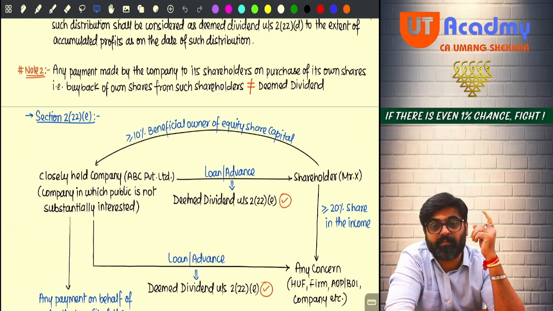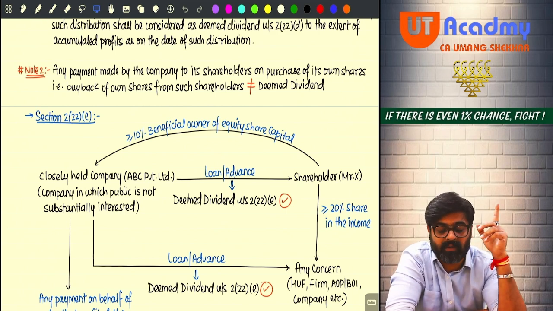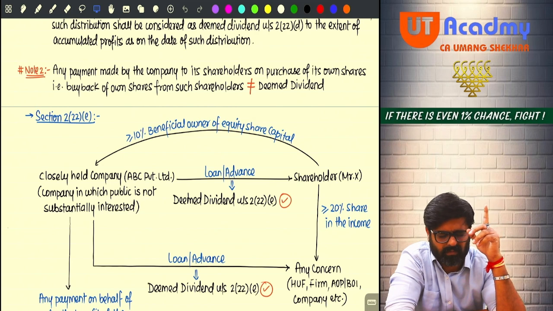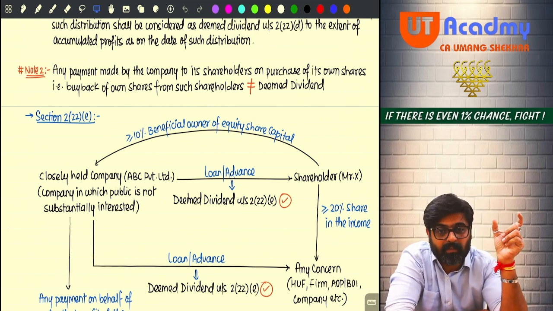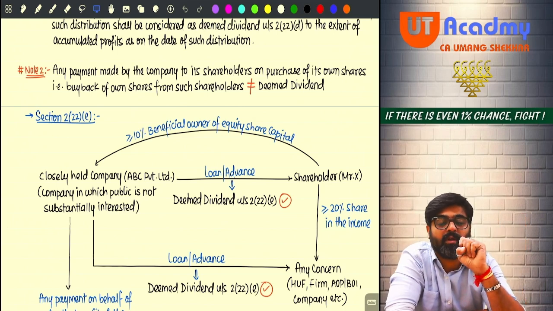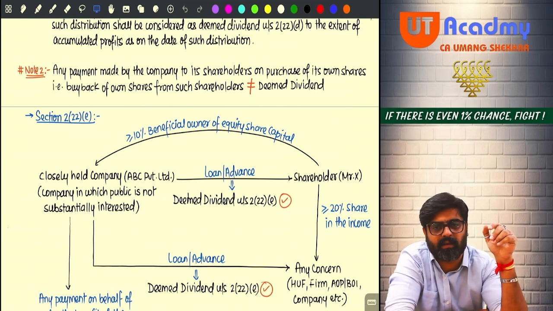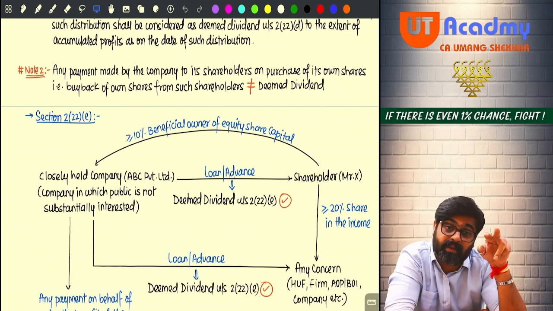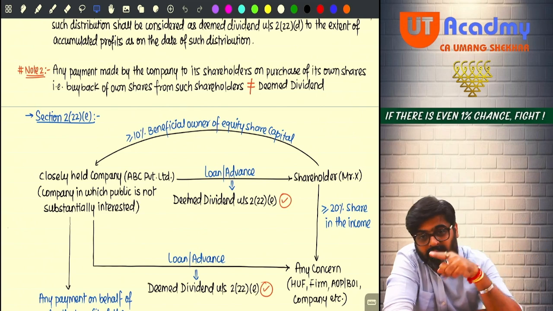Control is there with the company. Majority shareholding is with the public, general public. Yes or no? So the general public is having a substantial interest in the company. That means this company is not a closely held company. This is a widely held company. And the company which is not a widely held company is a closely held company.